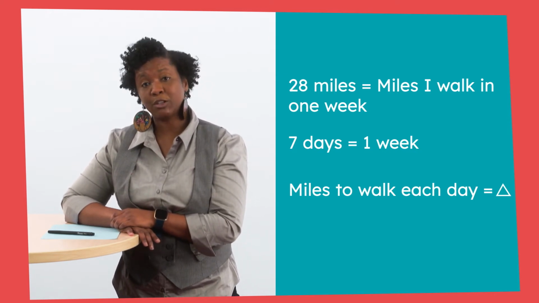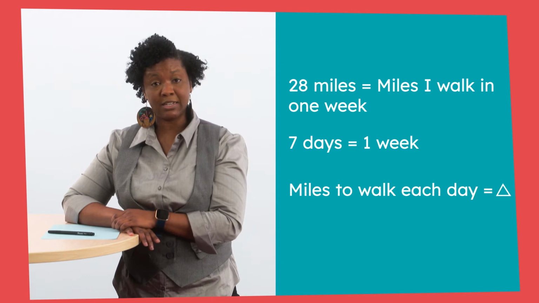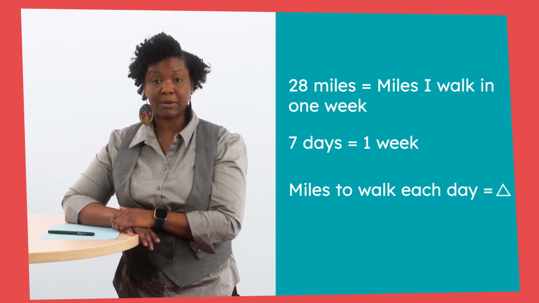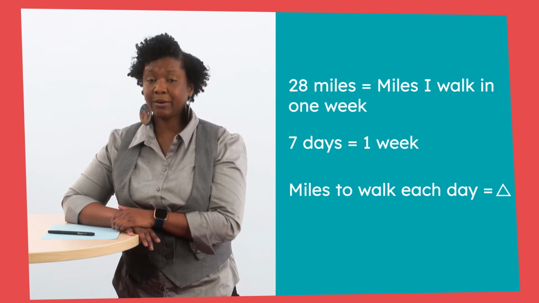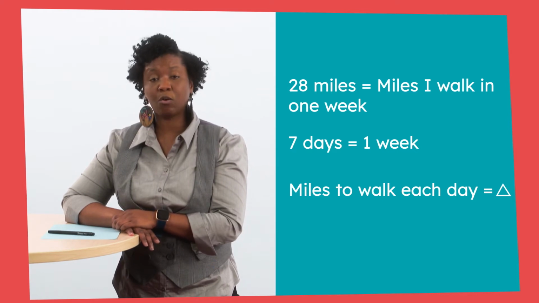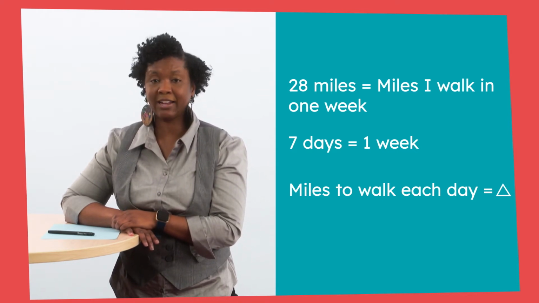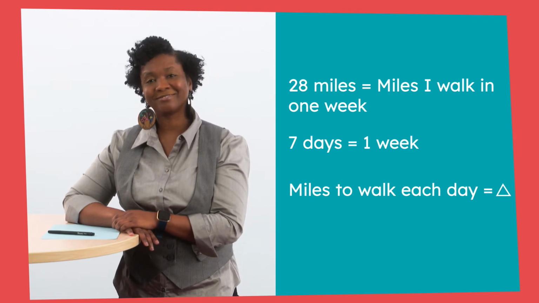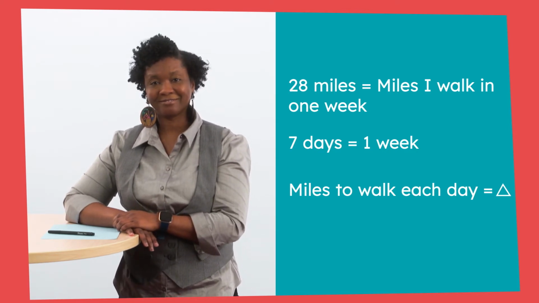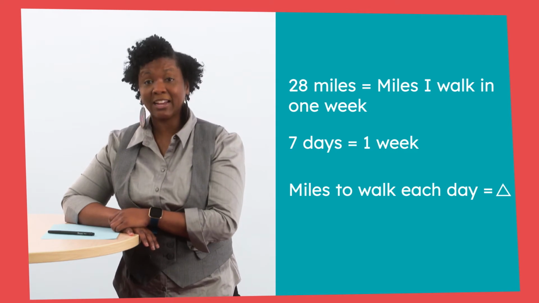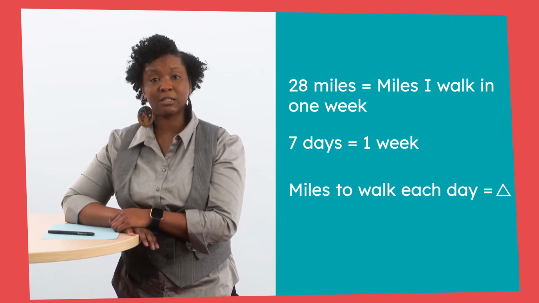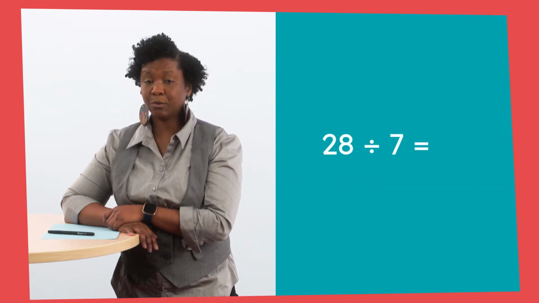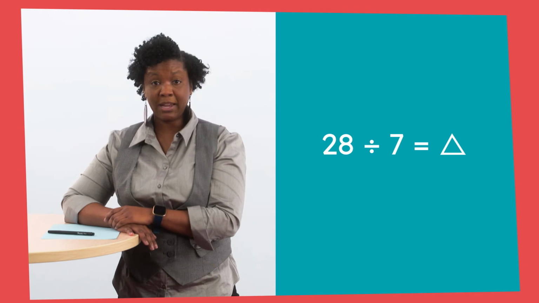So now that we know the total miles I want to walk for the next 7 days, and we have a triangle to represent the unknown, or the number of miles I need to walk each day, how can we write an equation using this information? Turn and talk to a friend or a trusted adult about your thinking. Wow, that's great thinking. Someone said that we can represent this problem with the following equation: 28 divided by 7 equals a triangle. That makes sense to me.